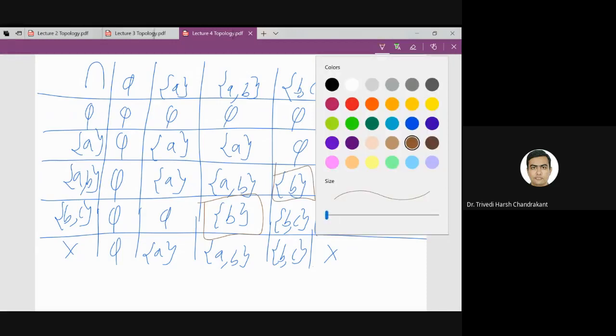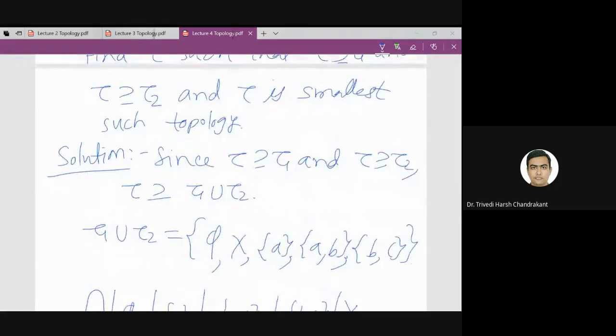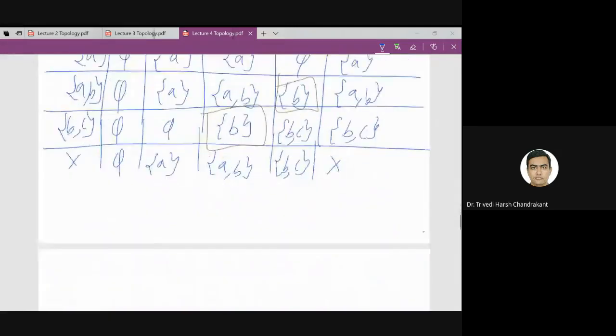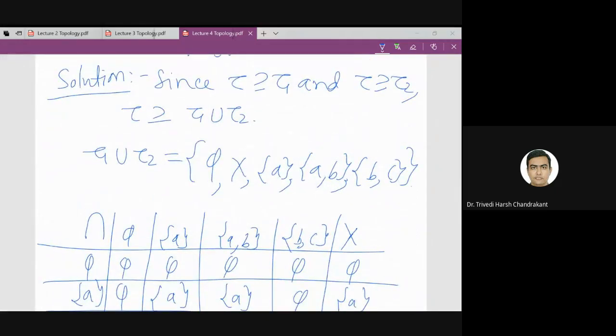All the outputs when we take the intersection of two sets belong to this set except singleton B. So basically we need to add B to this set if we want to convert it into a topology, right? That is one thing. What about union? Is this set closed under union? This tau 1 union tau 2, is it closed under union?